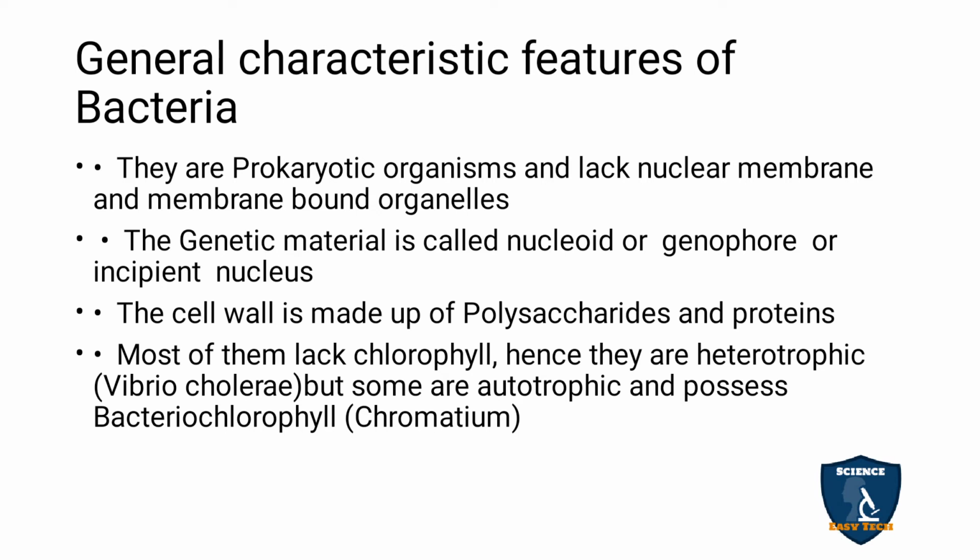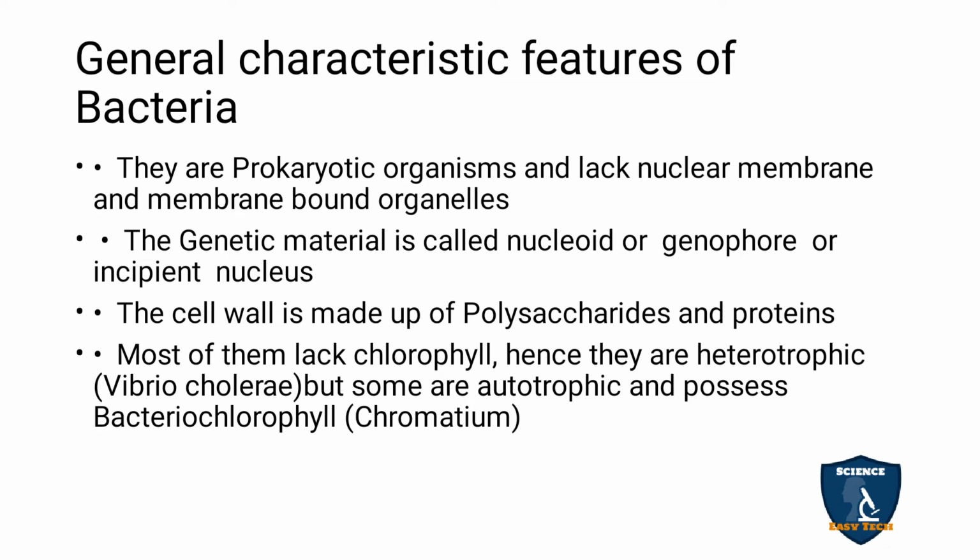General characteristics of a bacteria. As we said, bacteria is a prokaryotic. Prokaryotic means no nuclear membrane, no well-developed organelles. And the genetic material is called nucleoid or genophore or incipient nucleus.